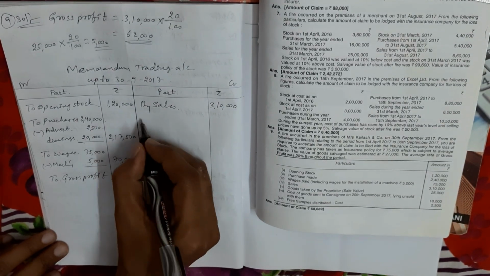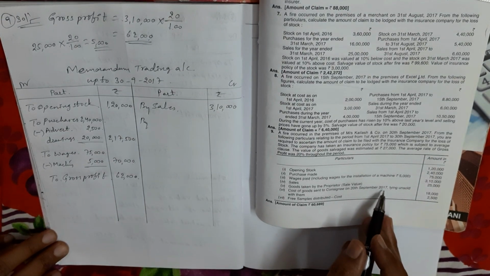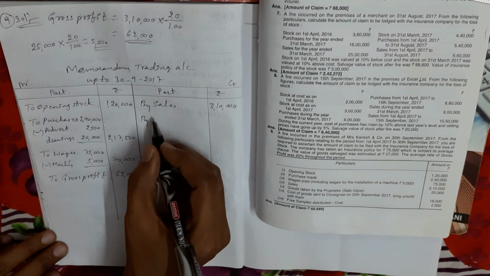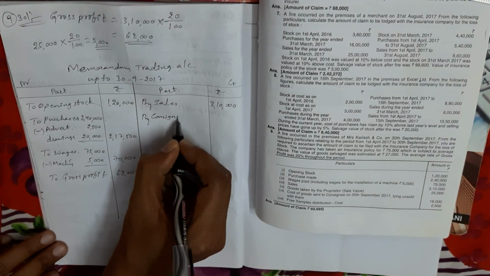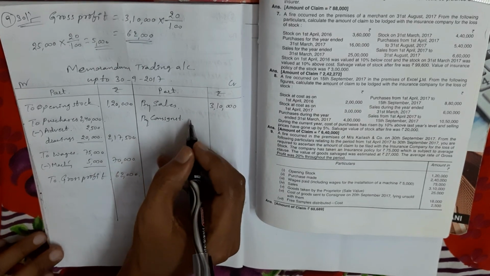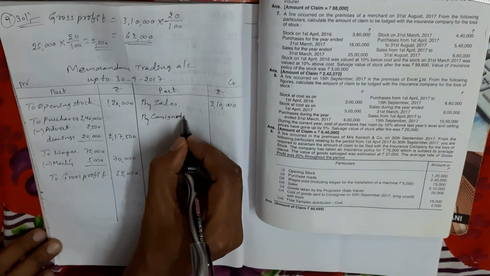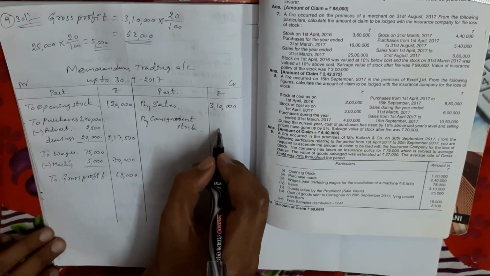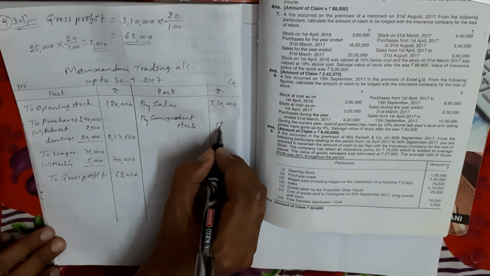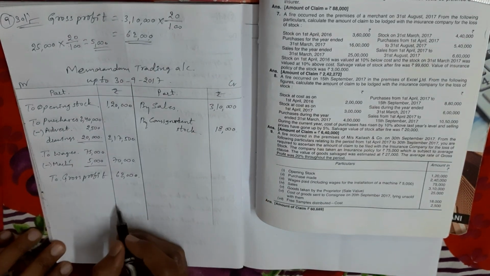Next, in the problem consignment stock is given. Unsold stock, 18,000 rupees. So that amount I am taking here on the credit side. The stock which is unsold on consignment is called consignment stock. Taken on the trading account credit side, that is 18,000 rupees. And the remaining balance is only closing stock.